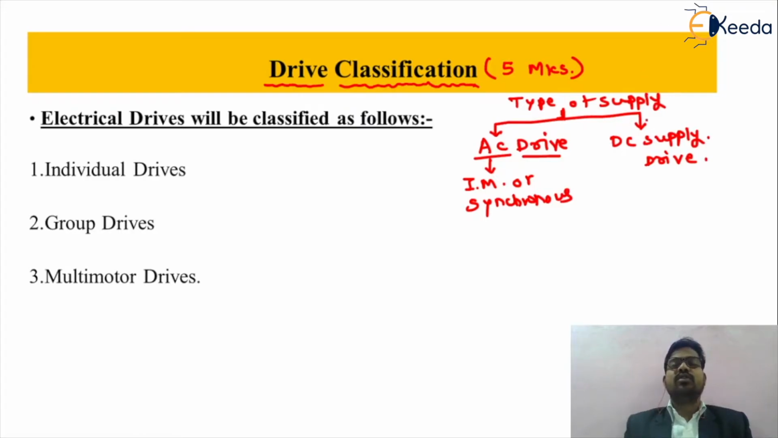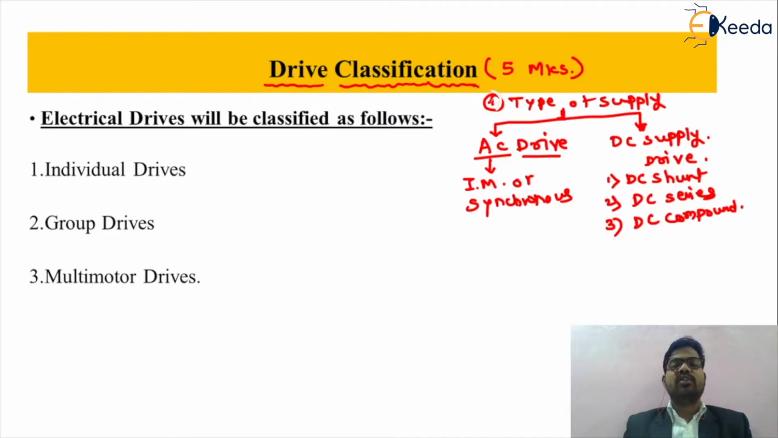The second type of classification of electrical drive is called a DC drive. In a DC drive we obviously use a DC motor. The DC motor may be a DC shunt motor, a DC series motor, or third, a DC compound motor. This is the classification depending upon the type of supply.